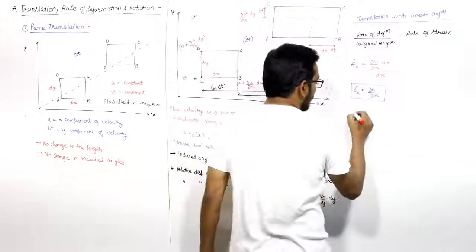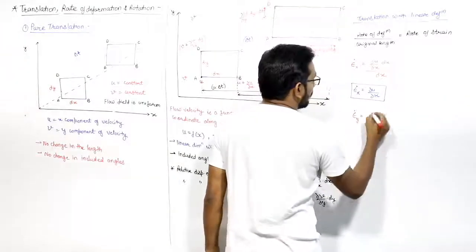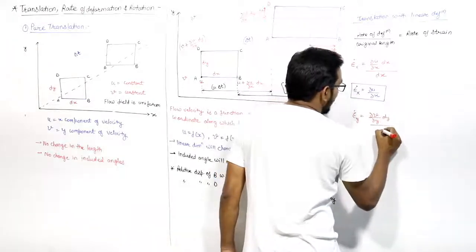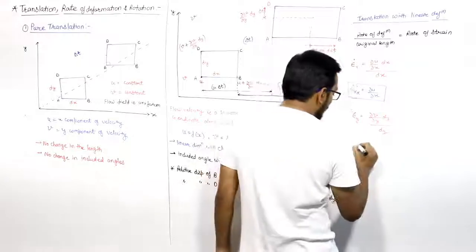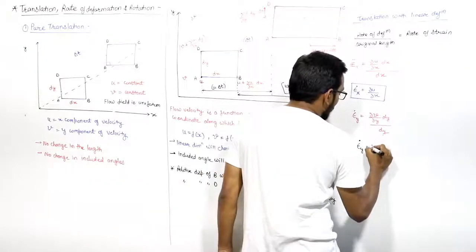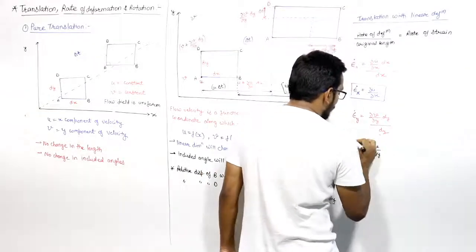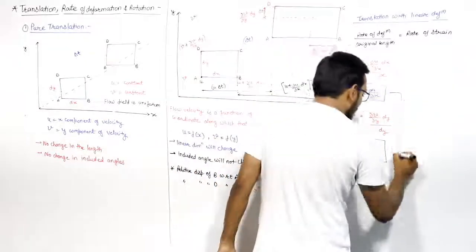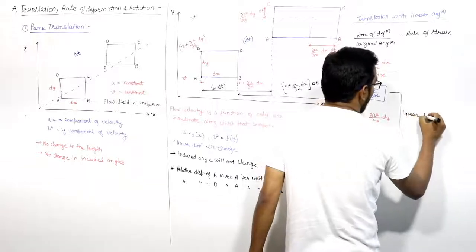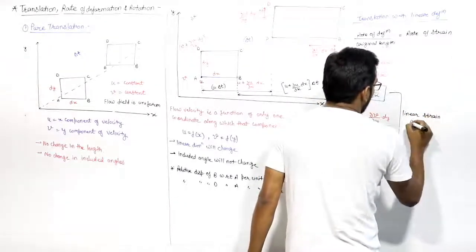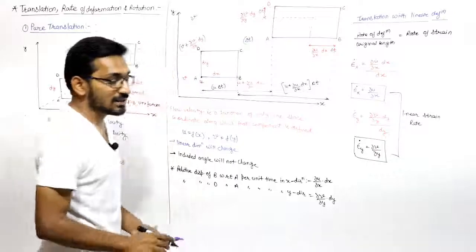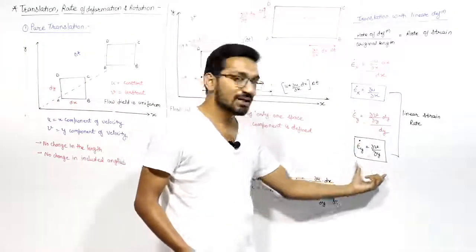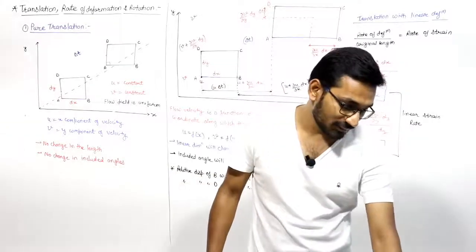Similarly, you can see from here the strain rate in y direction will be del v by del y into dy divided by the original length, that is dy. So the strain rate in the y direction will be del v upon del y. So these are the linear strain rates. This is the linear strain rate component in the x direction, and this is the linear strain rate component in the y direction, right?